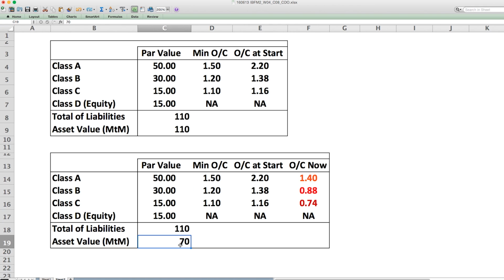Class A is protected. Suppose this falls to 40. There is a loss of 70 that has to be borne now. So these guys get nothing, 15. These guys too get nothing, 30. These guys get nothing, 30. So this adds up to 60. And even the Class A investors have lost $10 million out of the 50 million that they invested. And if you look at this, the OC now is way below the minimum that was prescribed. This is exactly what happened in the 2008 crisis, and all investors in CDOs lost money that they had invested.